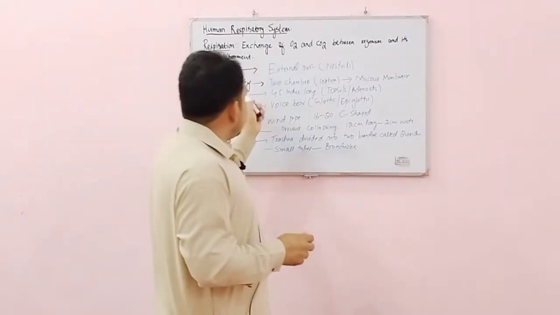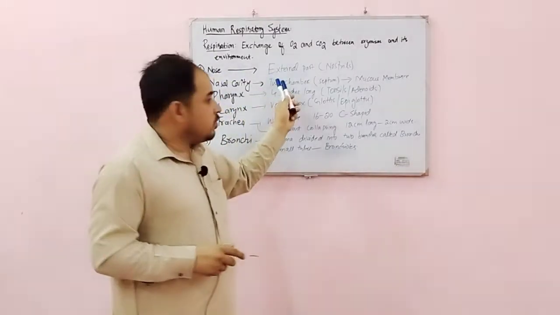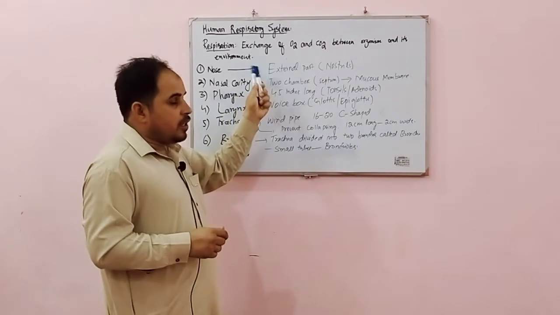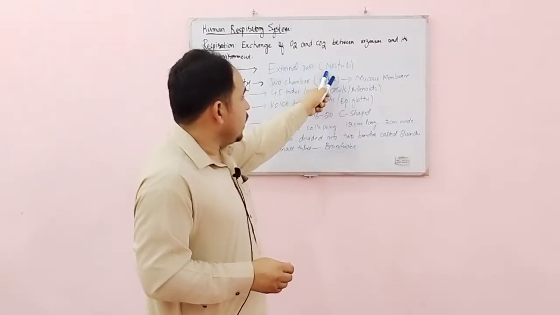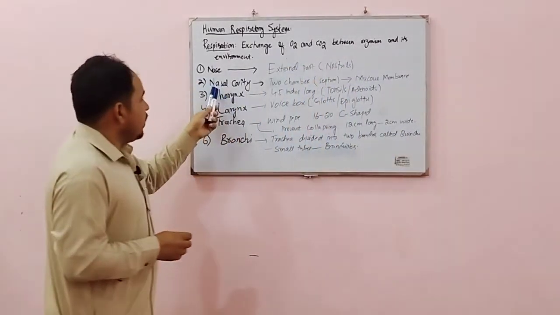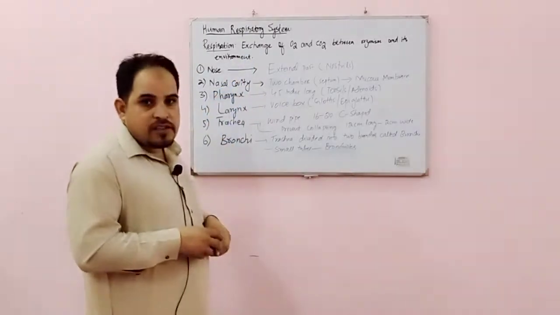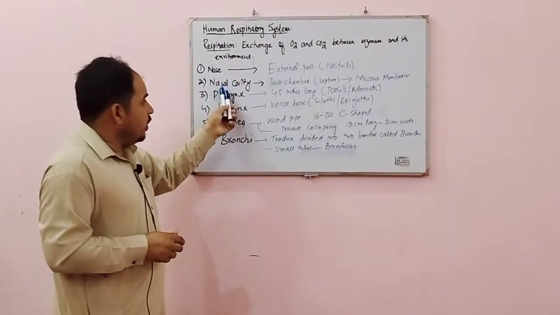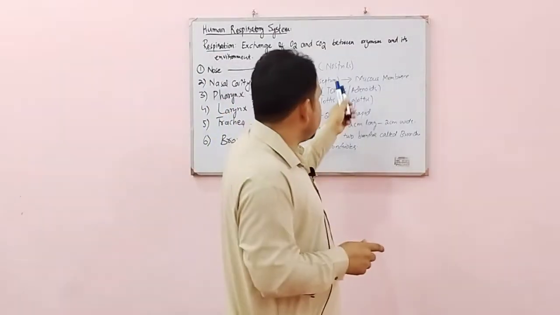Human respiratory system contains different organs. The first one is nose, which is the visible or external part of the human respiratory system, and it contains two openings called nostrils. The air will enter from nose to the nasal cavity. The anatomy of the nasal cavity: it contains two chambers divided by the septum.